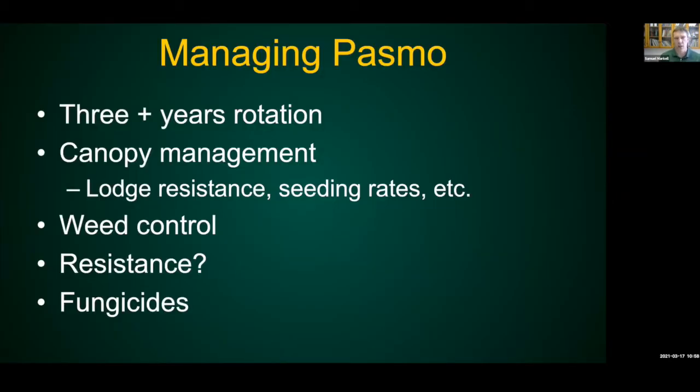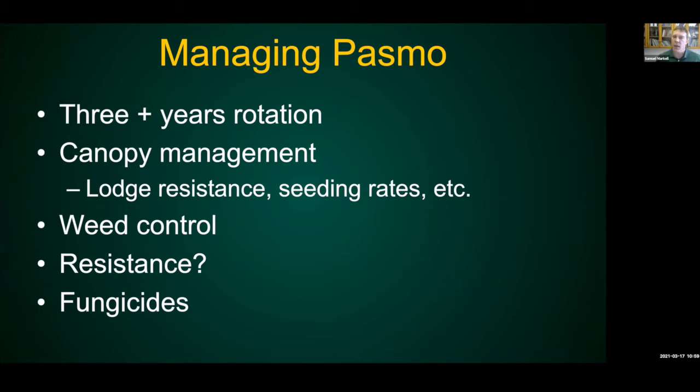Okay, so general concept about managing Pasmo, we would recommend 3 or more years of rotation, and this goes back to that Septoria type pathogen where it's going to overwinter for a year or 2 in that residue, and so spreading the rotation out is going to help. You might also want to be strategic in where you put your flax fields. Canopy management is important, and that's the same as any other crop, where the pathogen likes water. So anything that's going to increase that canopy density or increase lodging is going to increase your likelihood of having Pasmo. Weed control is important, but partly because when you have a lot of weeds, you have a lot more favorable microclimates for infection.